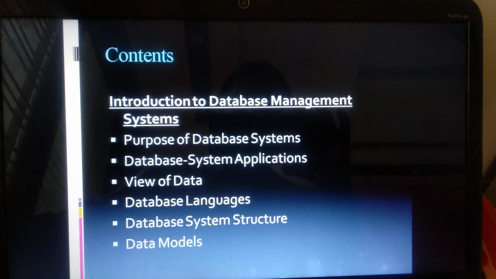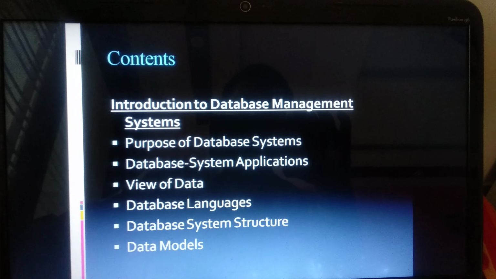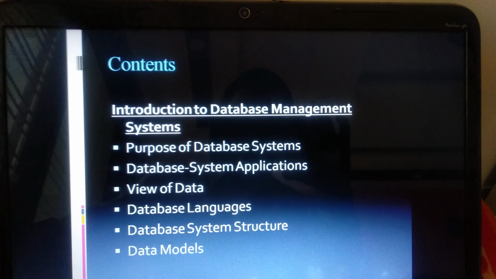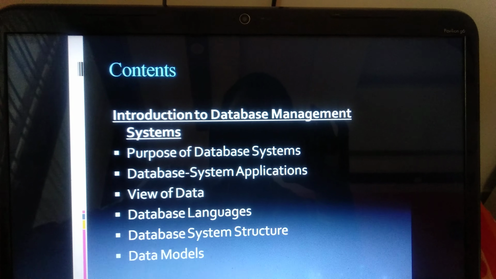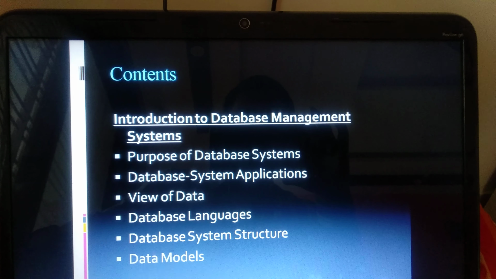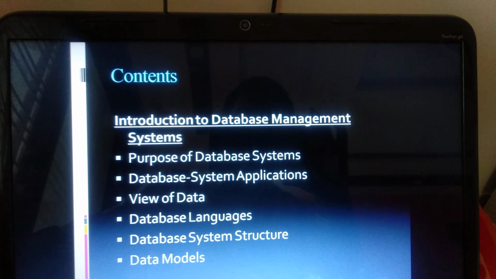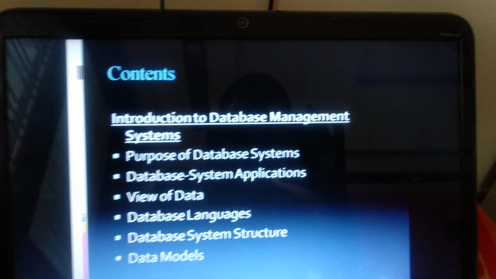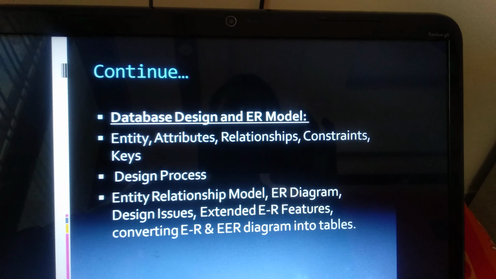Introduction to Database Management System. Under this, we are going to study the purpose of database system applications. Next is view of data. Next is database languages, then database system structure and data model. Next content is database design and ER model.